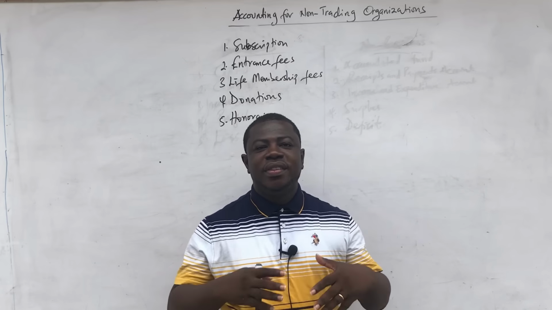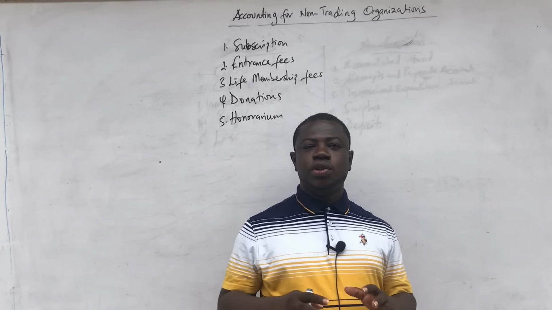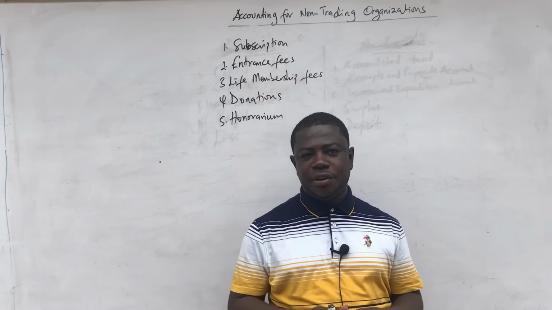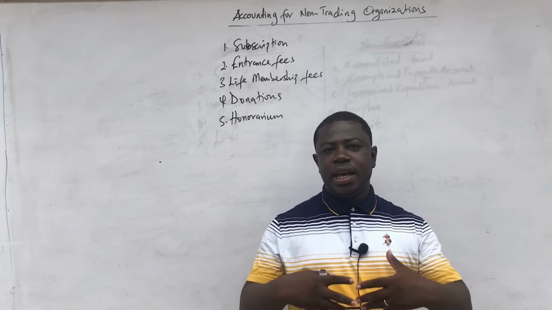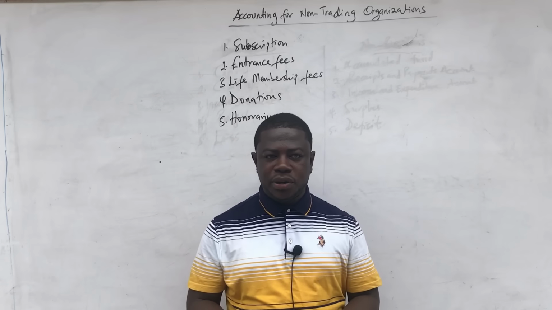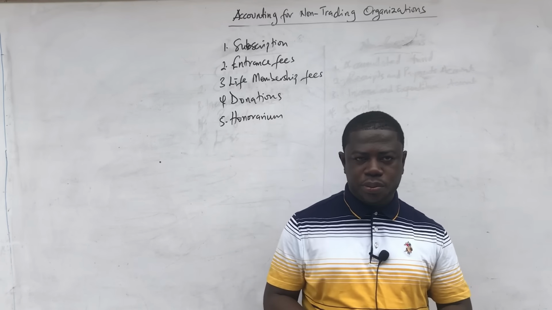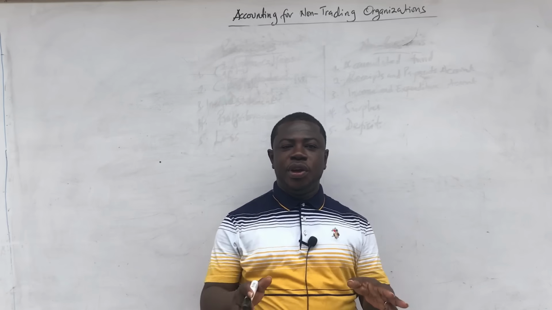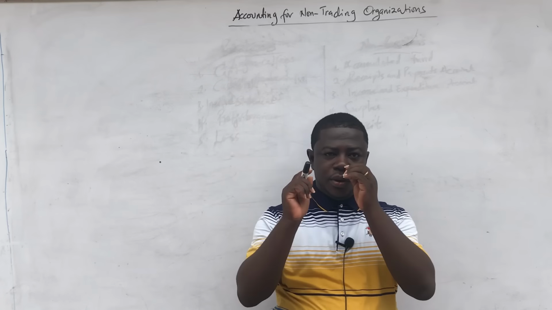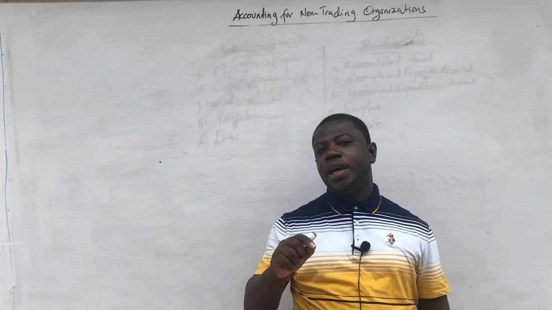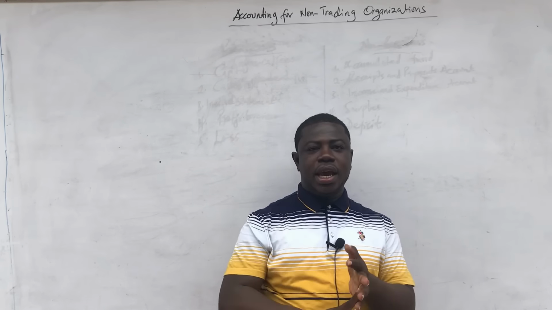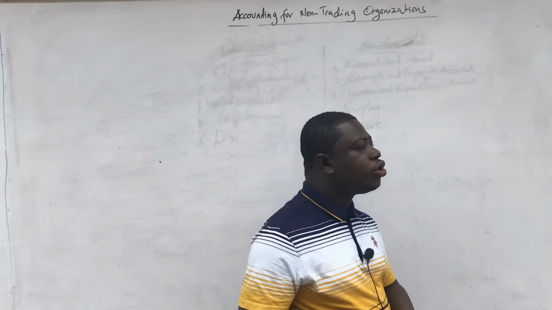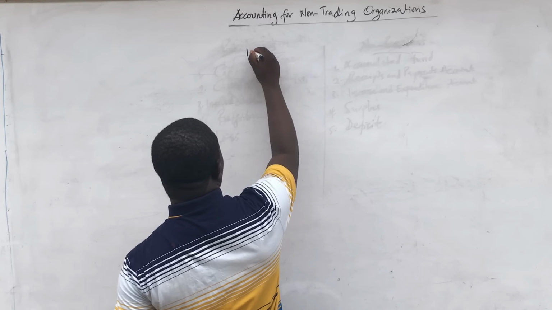Okay. There are other expenditures that we are going to meet along the way and other revenues as well. So for now, let us get this into us and then let us look at how to go about the practical aspect of this topic. With the practical aspect of this topic, what you will be required to do is to prepare two main statements. One is the income and expenditure account and the statement of financial position. So these are the two accounts that you prepare.